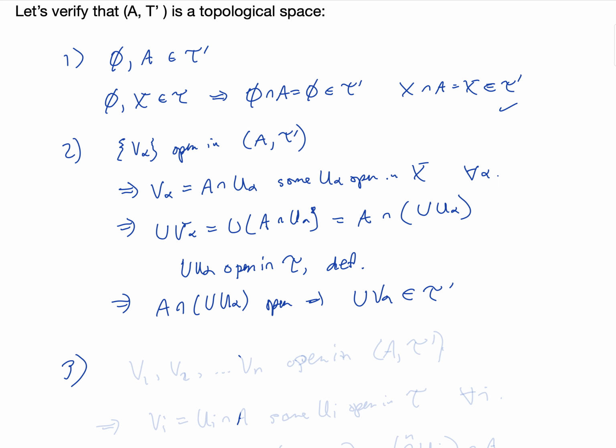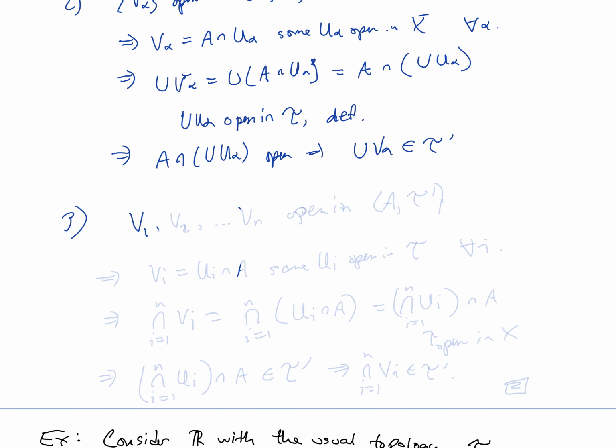Lastly, we want to show that finite intersections are open. So let's let V_1, V_2, ..., V_n be open in (A, τ'). That tells us that V_i is equal to U_i intersected with the subset A for some U_i open in τ for each i.